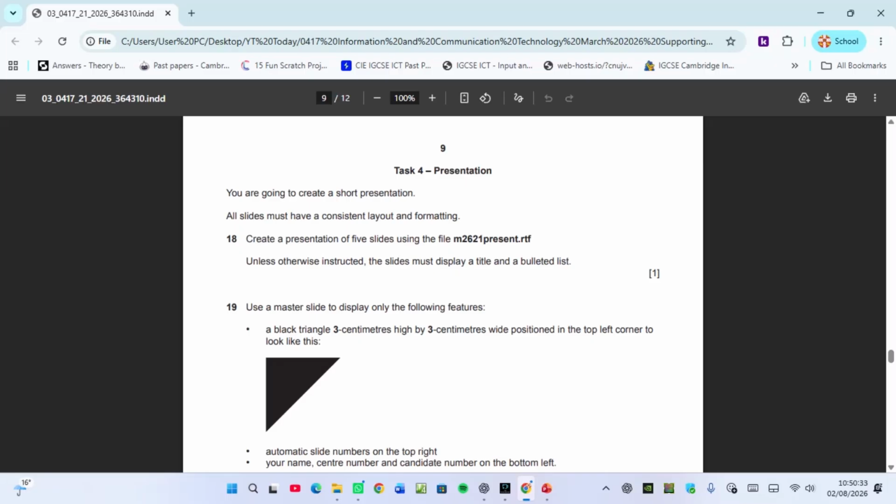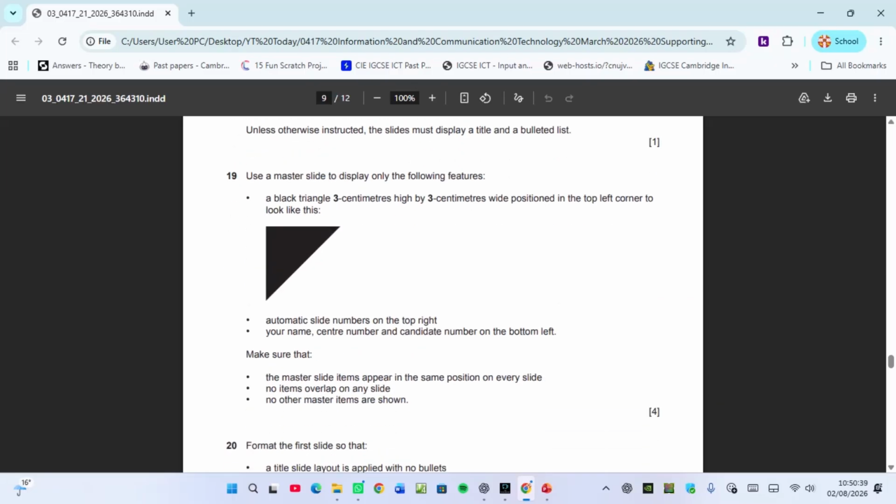Number 19, use a master slide to display only the following features. A black triangle, 3 centimeters high by 3 centimeters wide, positioned in the top left corner to look like this. So this one should appear on all the slides because we are talking about master slide.